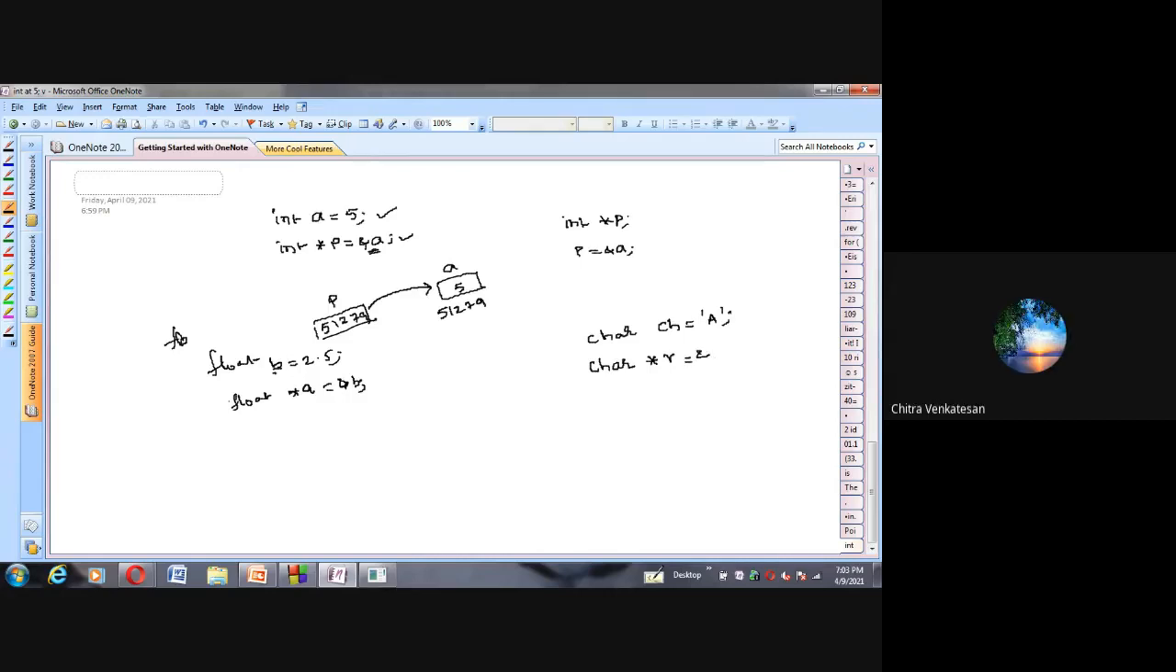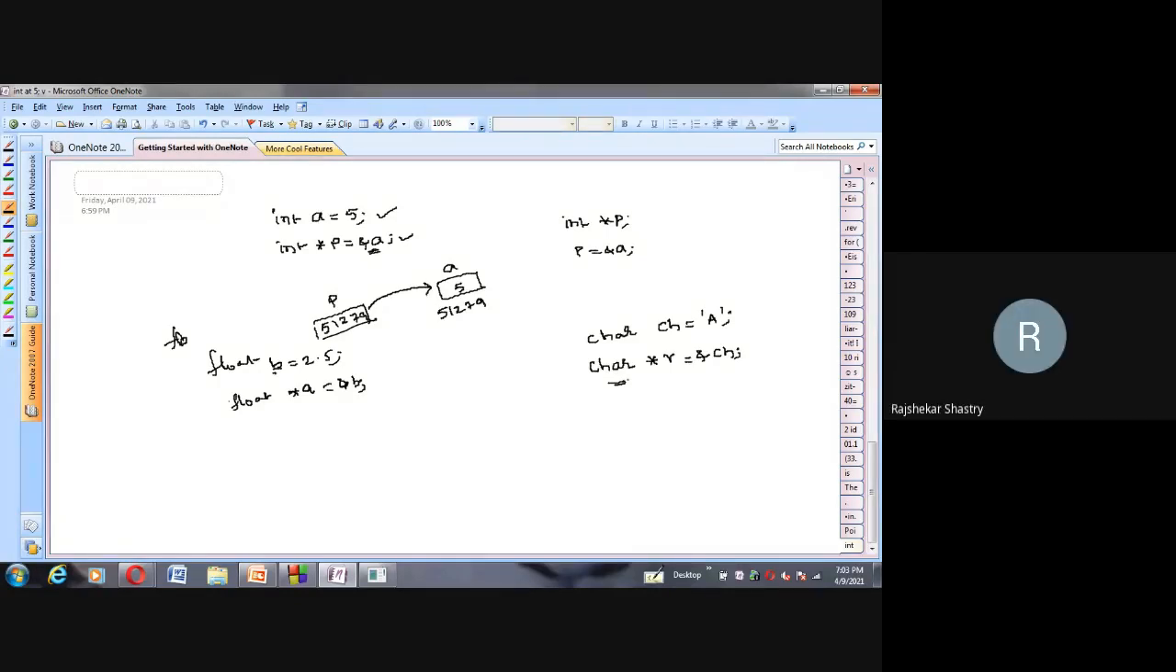Here the address of ch is stored in the pointer variable r, which is of which type? Character type. Tell me now. Sir, but the address would be integer only, no, sir? Why declare it as float or character, sir?